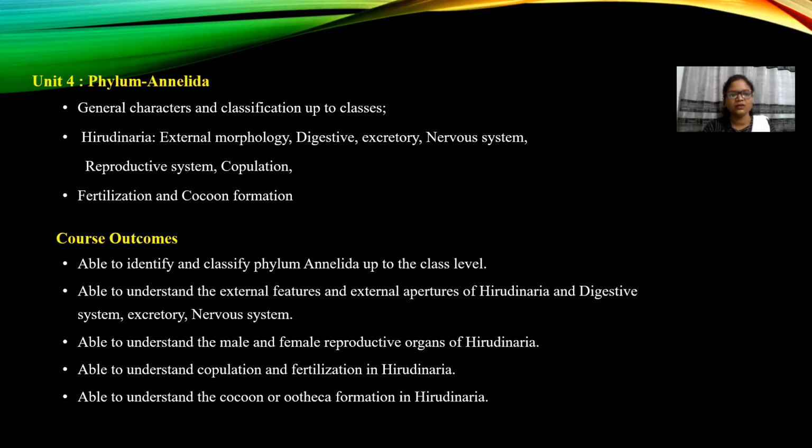Now the course outcomes. After completion of this unit, students will be able to identify and classify phylum Annelida up to the class level. They will understand the external features and external apertures of Hirudinea and the digestive, excretory and nervous systems, etc. They will understand the male and female reproductive organs of Hirudinea, copulation and fertilization, and the cocoon or ootheca formation in Hirudinea.